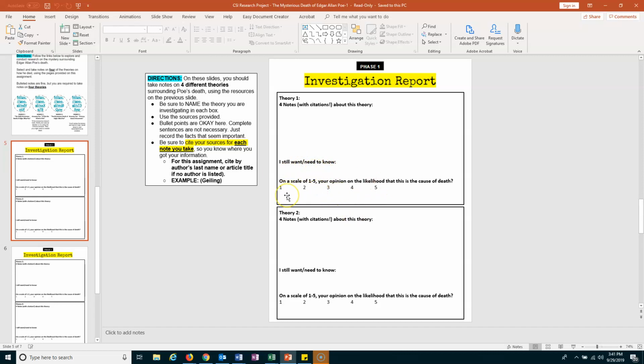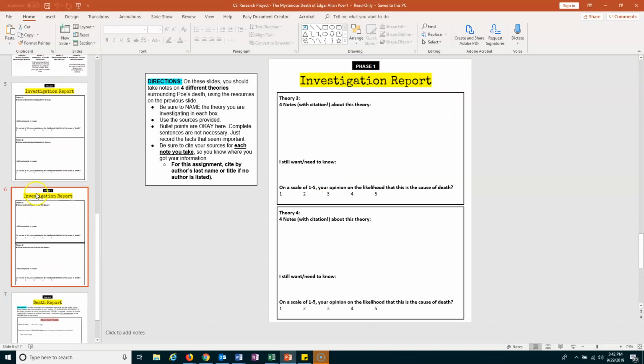Then you are gonna, on a scale of 1 to 5, in your opinion, with one being the least and five being the most, rate the likelihood of his cause of death. So if you're like me and you really think this is how he died, you're gonna pick a 5. If you're like, no, this is a really crappy theory, you're gonna pick a 1. You're gonna do that for 4 theories. There's a bunch of theories of how they think he died, so you're gonna pick 4.